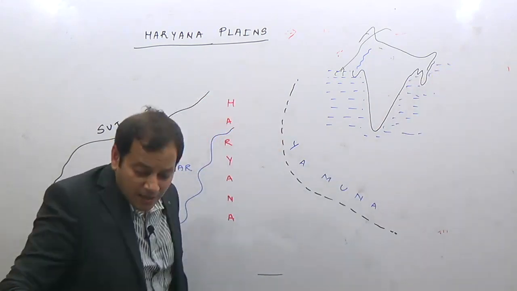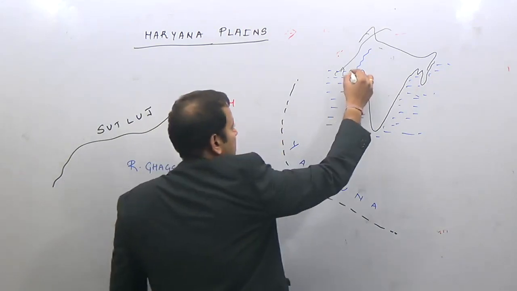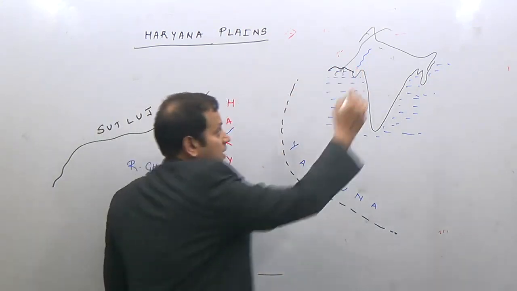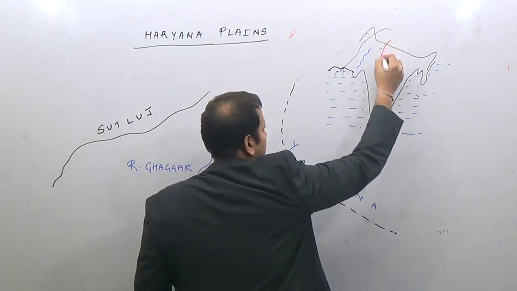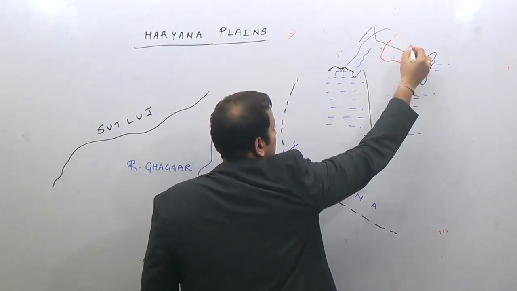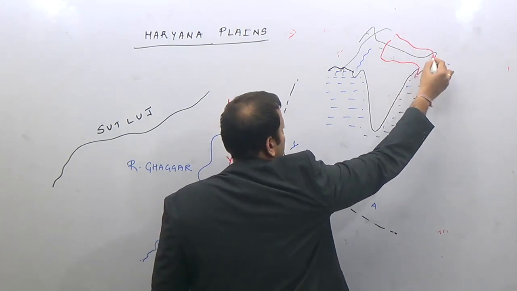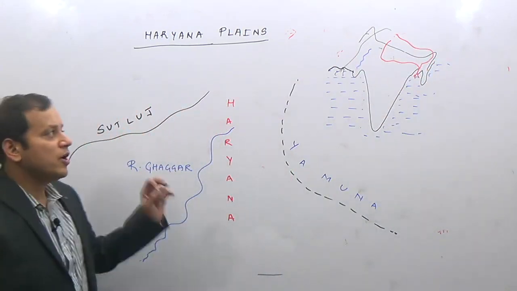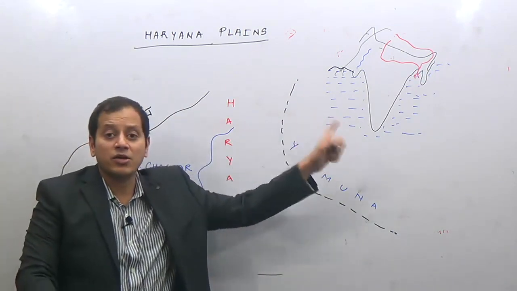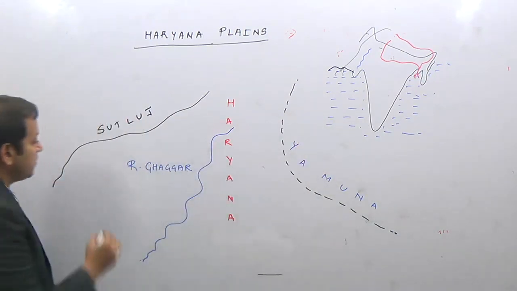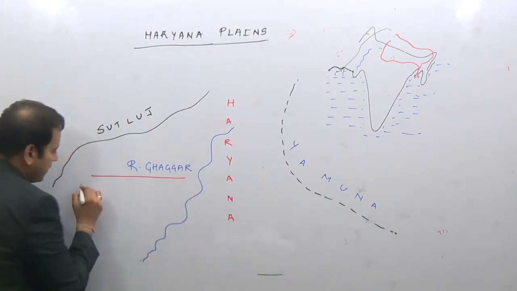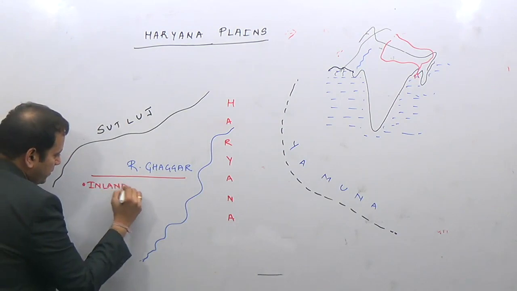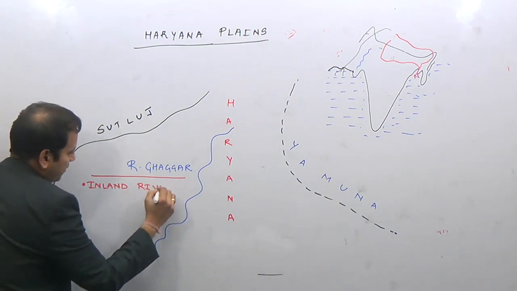On the other hand, river Ganga and all these rivers go and meet the sea. River Brahmaputra also meets river Ganga and enters the sea in the Bangladesh region. Such rivers that do not reach the sea we call inland rivers.